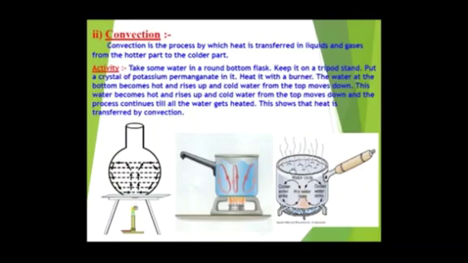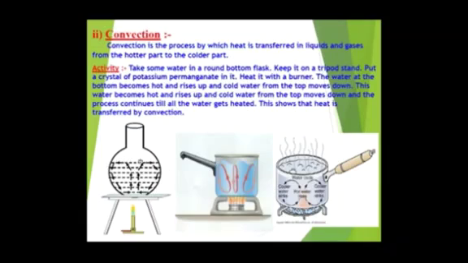Now first of all, what will happen when the burner starts heating the flask? The water at the bottom will become hot and it will start rising up, as you can see in the figure. With the help of the arrows it is shown. And then the cold water which is at the upper side will start moving down.